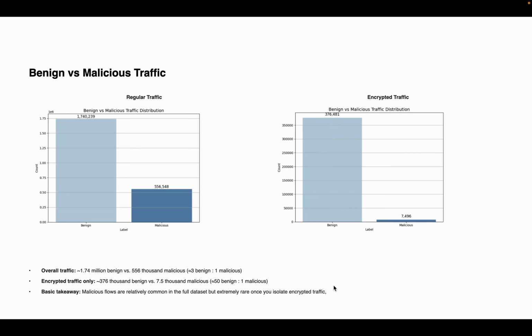In the regular dataset, we observed approximately 1.74 million benign flows, whereas there were 556,000 malicious flows, which is roughly a 3:1 ratio. But when we filtered only encrypted traffic, there were around 376,000 benign versus only 75,000 malicious flows, nearly a 50:1 ratio.